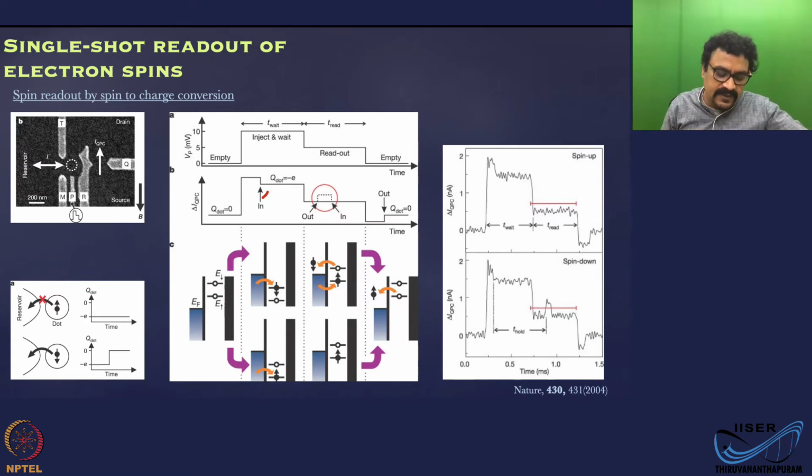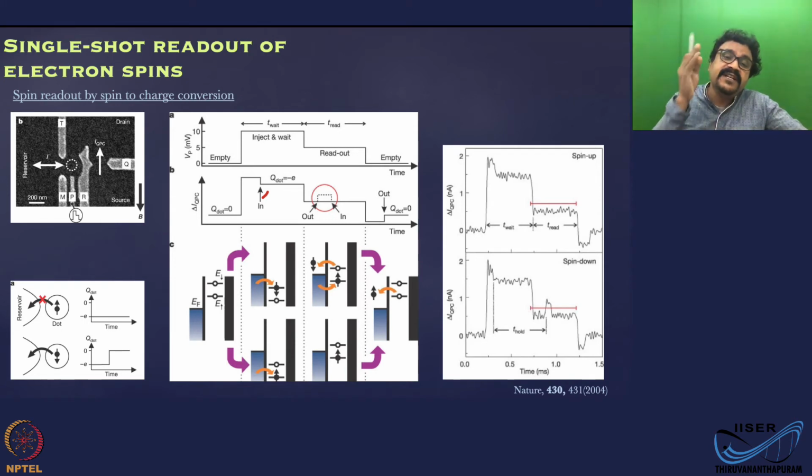Whenever no electron tunneling event happens, the charge state of the dot is going to remain the same. That means the current through the sensor will remain the same and will not show any change. Whenever there is a tunneling event, the charge state will change, and the sensor current will reflect that change by exhibiting a sudden change, up or down, depending upon whether the electron is tunneling in or out. That is the idea. We have done this in detail in the previous lecture. Now let's look at a pulse sequence. How does this work?